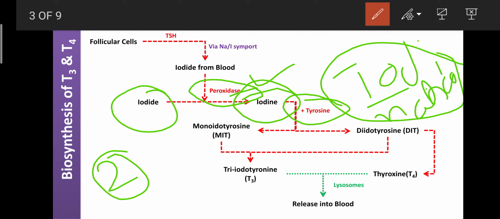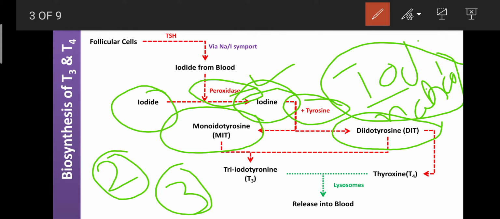So that iodine can bind with the tyrosine, and that is known as MIT, monoiodotyrosine. As well, it can form with two molecules of iodine the diiodotyrosine, or DIT. That is known as the condensation or coupling reaction. That is the third step.